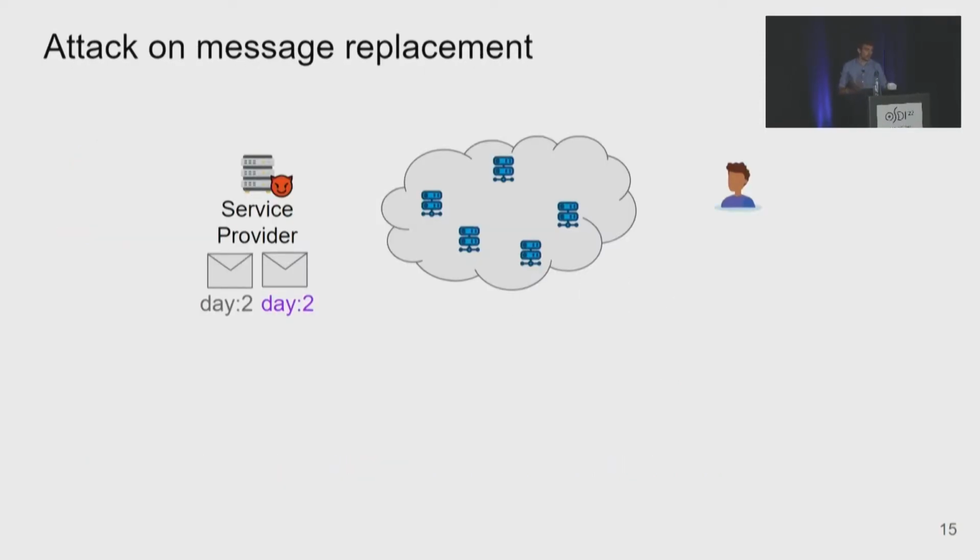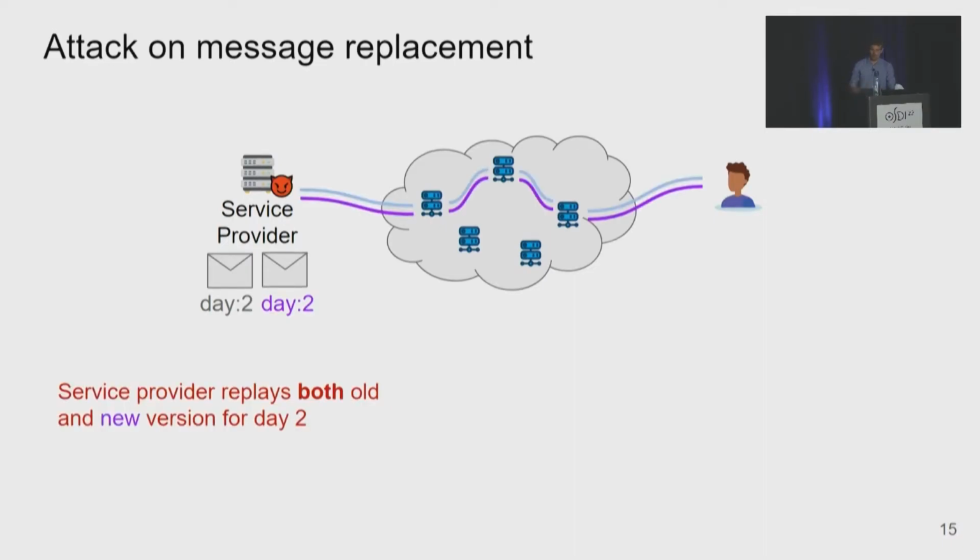The issue is that the service provider is malicious and keeps both versions of the messages, all versions of the messages. Let me give you one example of an attack which illustrates many of the attacks that the service provider could do. Let's say on day 2, Alice did not change the destination of a circuit. So both the old and the new circuits are connecting to Bob. What the service provider can do is replay both messages to establish 2 circuits, and Bob might be the only one who gets 2 circuits, an additional circuit. This might help them confirm that Alice was talking with Bob.